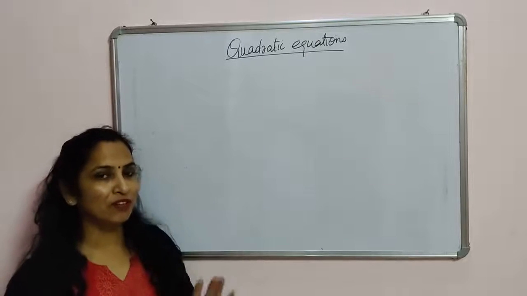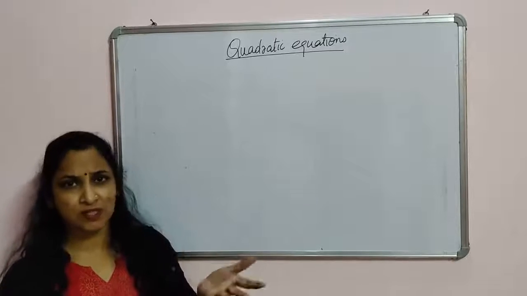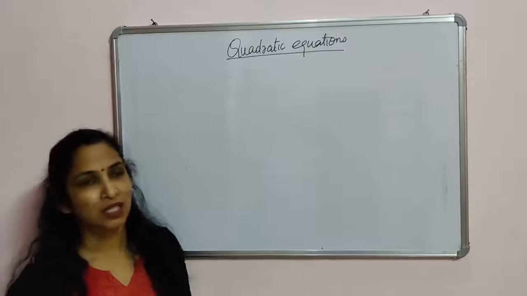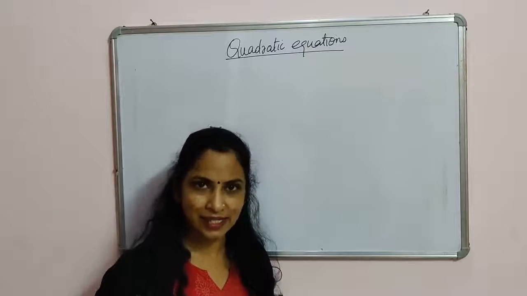So if one of the consecutive numbers is x, what should the other be? It should be x plus 1. Also it can be x minus 1. So we are taking, let the two consecutive positive integers be x and x plus 1.